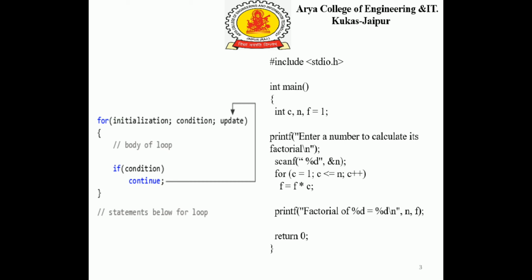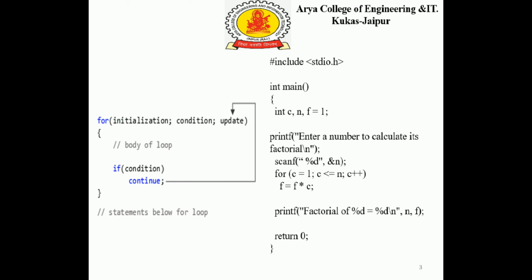If the condition holds true, we will execute f equal to f into c. That is the formula for calculating the factorial of a given number, and f is initially 1. This block of code of the for loop will be executed 5 times while the condition holds true, and each time the c value will be incremented by 1, with its initial value 1. This is how the loop works for 5 times so as to obtain the result. The factorial of 5 will be calculated as 120 at the end and it will be printed.